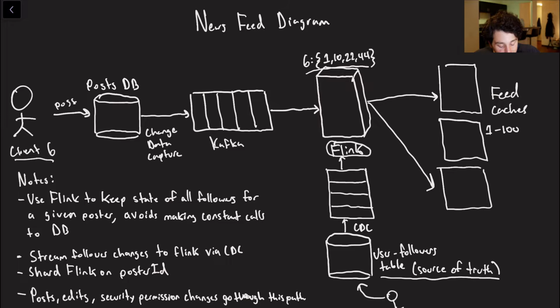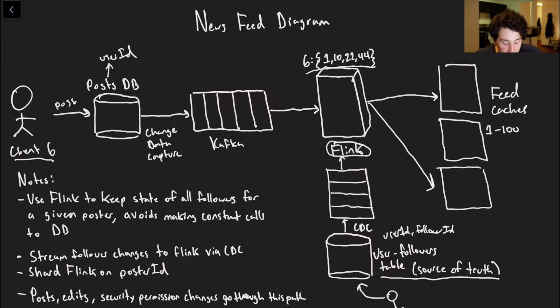But the gist is that, as you can see, Flink is going to look at all of those user-follower relationships, and it can actually shard itself on that user ID of this table. So keep in mind this table is user ID, follower ID, and the good thing about that is that these guys can be sharded the same way, because keep in mind PostDB is also sharded by user ID. And so now Flink, or a particular Flink consumer, only has to hold a subset of this data, and so it can keep it all in memory.